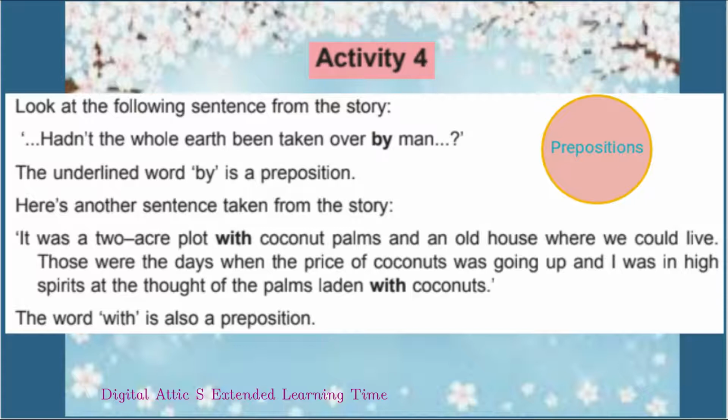It was a 2-acre plot with coconut palms and an old house where we could live. Those were the days when the price of coconuts was going up, and I was in high spirits at the thought of the palms laden with coconuts. The word with is also a preposition.